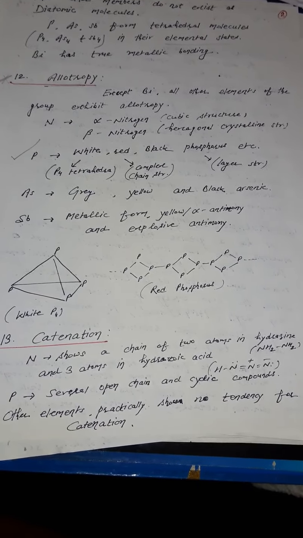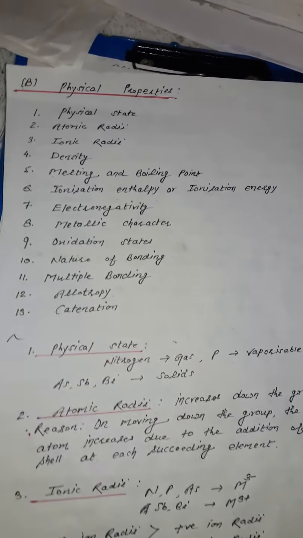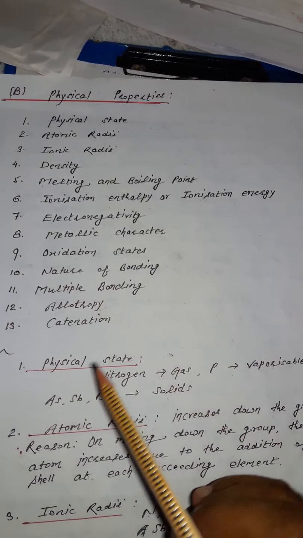In comparison to these two, other elements practically show no tendency for catenation. So these are the 13 physical properties that we have studied in our two lectures.